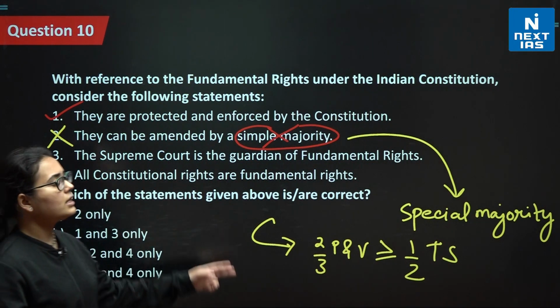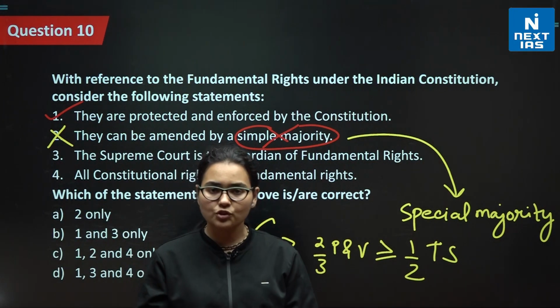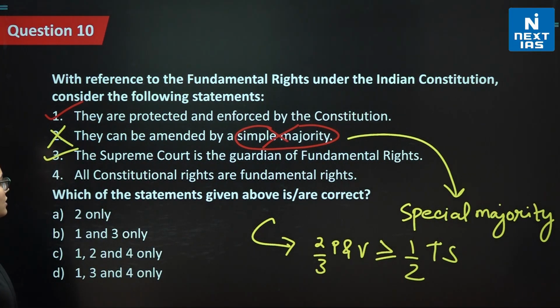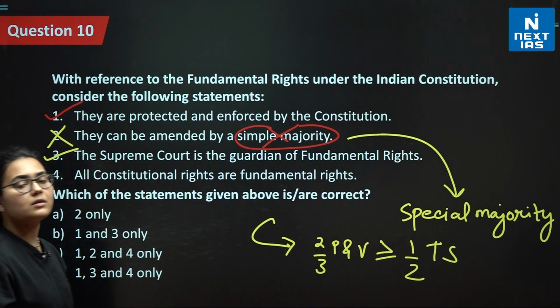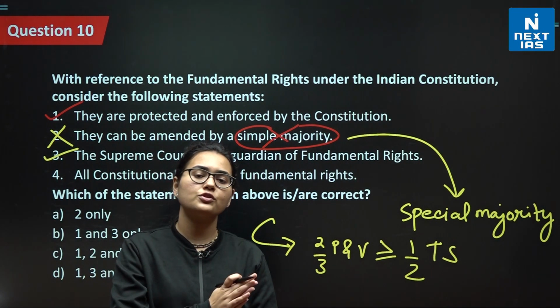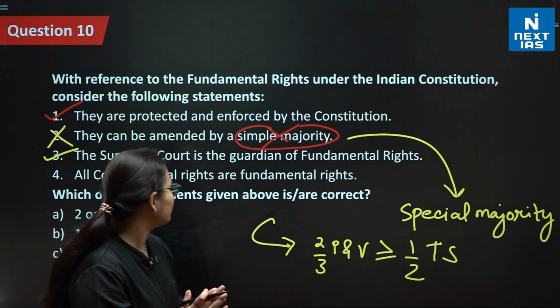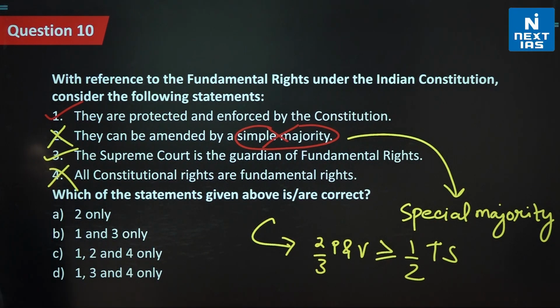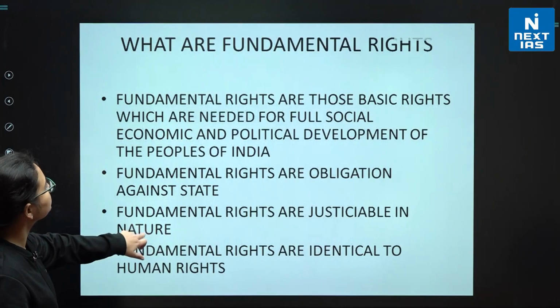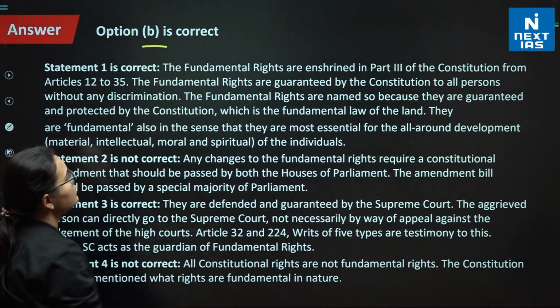The Supreme Court is the guardian of the fundamental rights. Yes, this is true. This statement is correct. All constitutional rights are fundamental rights? No. The Constitution itself gives the segregation of the constitutional rights as well as the fundamental rights. So, statement 4 is wrong. Only statements 1 and 3 are correct. B is the right answer. I hope this is clear to all of you. Yes, B is the right answer.